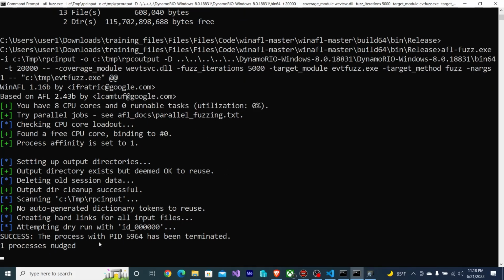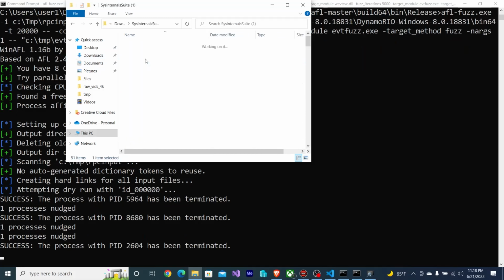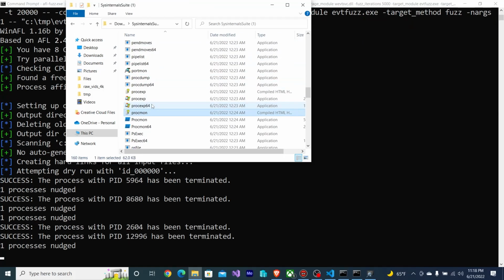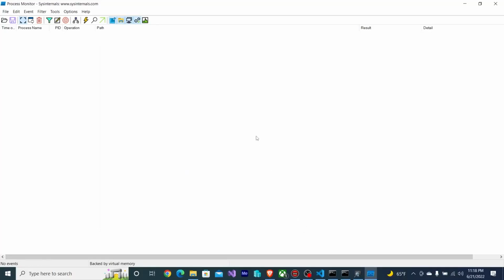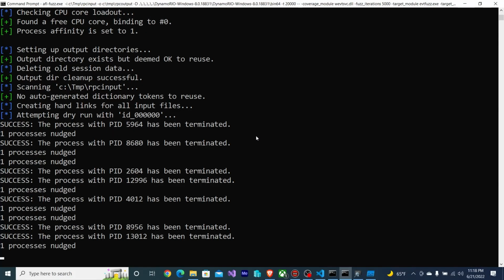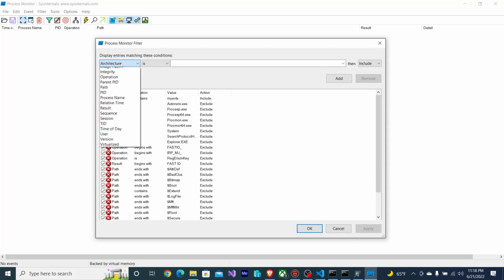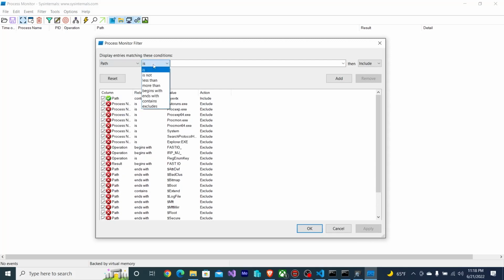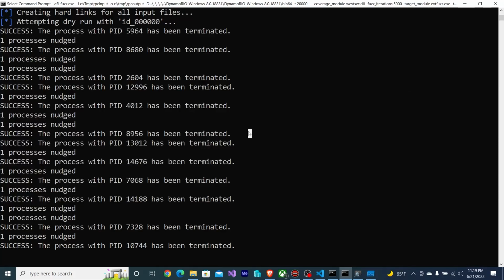We can see that it's nudging processes, and you can actually see why this is happening if we look at procmon. Actually, I'm going to have to change the filter to add in the case where the path contains car underscore input, because that's going to be part of the file name WinAFL uses, I believe.